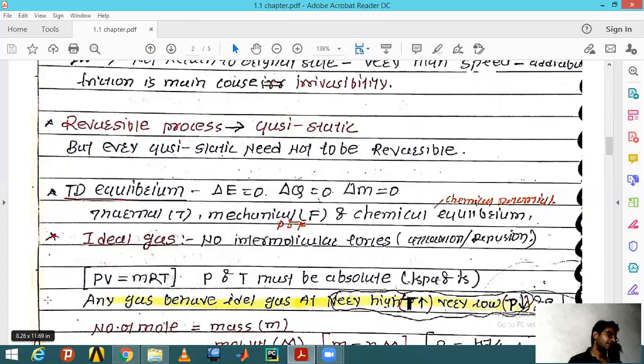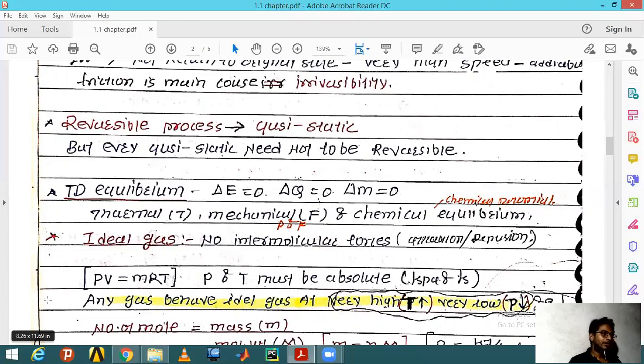Mechanical equilibrium is when, throughout the process, no external forces are applied on the system, so the pressure remains balanced.